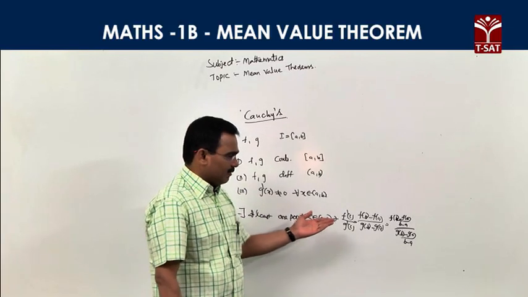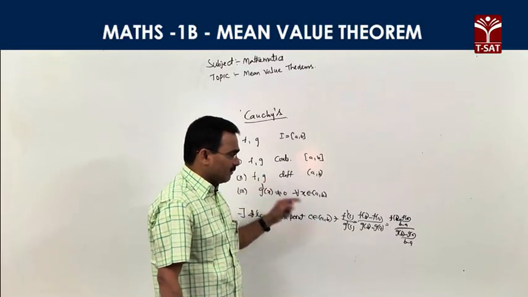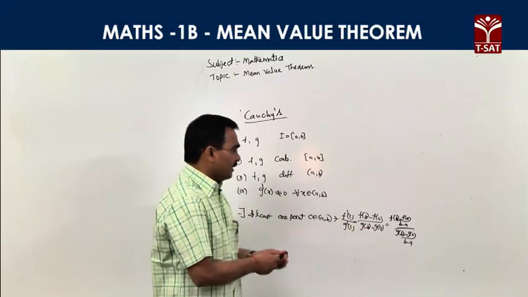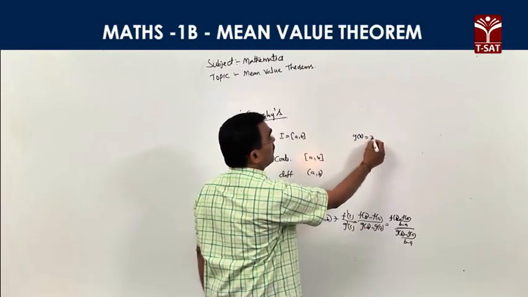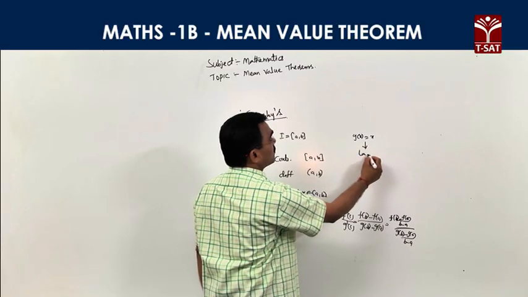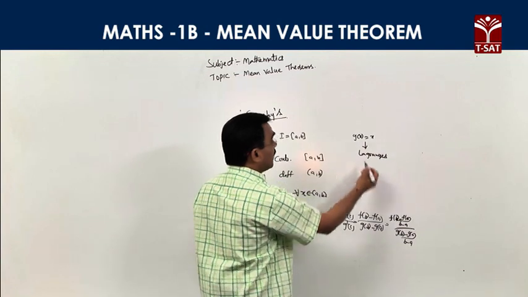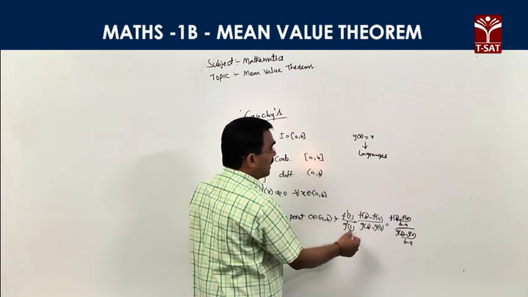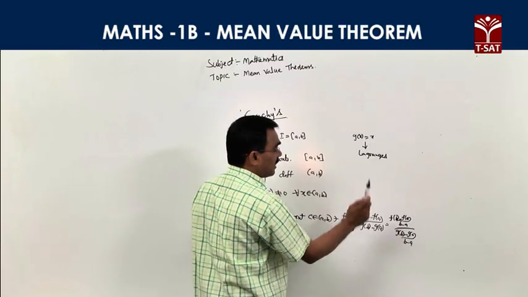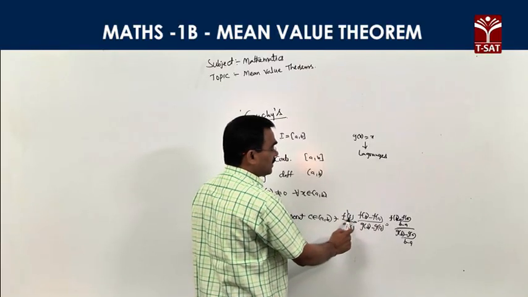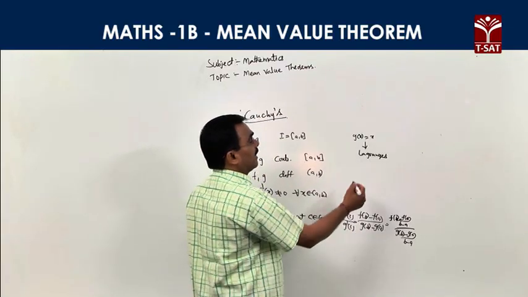ఈ Cauchy's mean value theorem లో g is identity function. In Cauchy's mean value theorem, if g is identity function, then that one is Lagrange's mean value theorem, right? What is g'(x) here? g'(x) is 1. g(b) is b, g(a) is a. That is, f'(c) is equal to (f(b) minus f(a))/(g(b) minus g(a)).